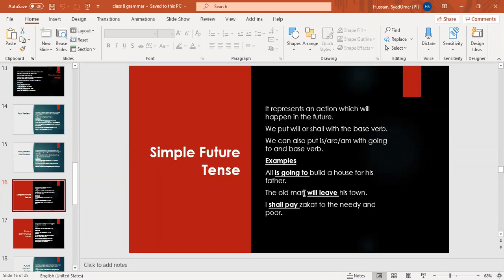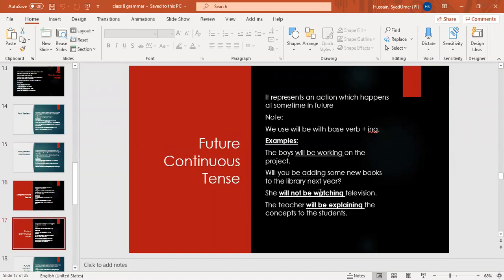The old man will leave his town. Will, the base verb, leave. I shall pay zakat because it is I and it is referring to an obligation. Obligation, as I've told you before in class 7, I've also told you when we were doing modal verbs, that obligation refers to a responsibility. Like what shall we do? I shall pay zakat to the needy and the poor. Is this thing clear to all of you? Okay.